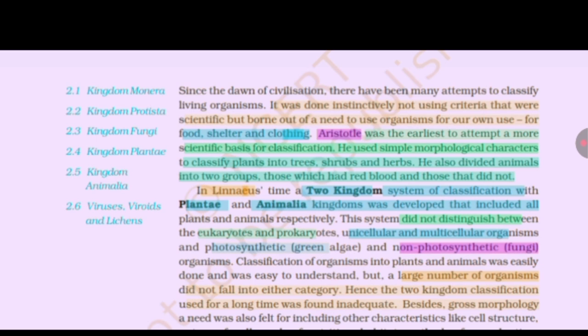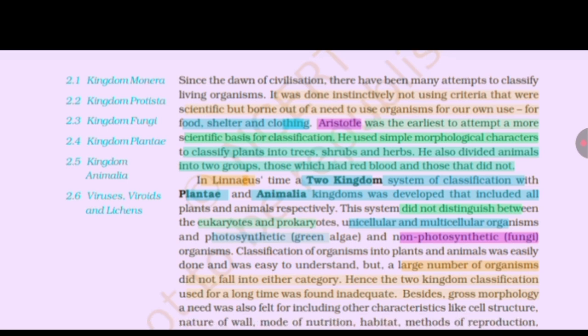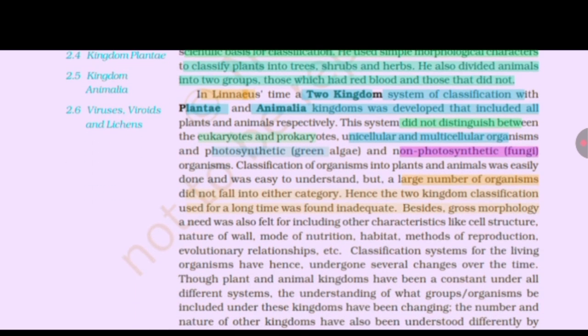and non-photosynthetic fungi organisms. Classification of organisms into plant and animal was easily done and was easy to understand, but a large number of organisms did not fall into either category. Hence, the two-kingdom classification used for a long time was found inadequate. Besides gross morphology, a need was also felt for including other characteristics like cell structure, nature of wall, mode of nutrition, habitat, method of reproduction, evolutionary relationship, etc.